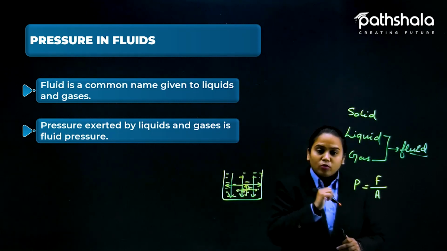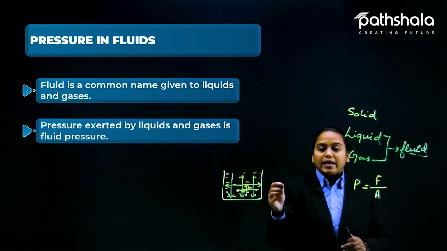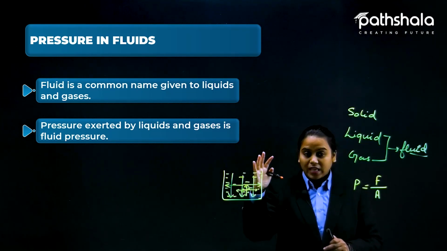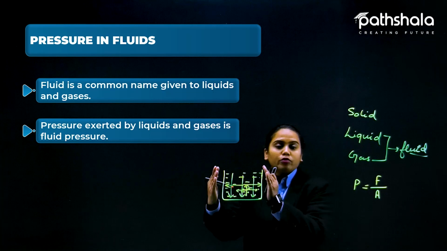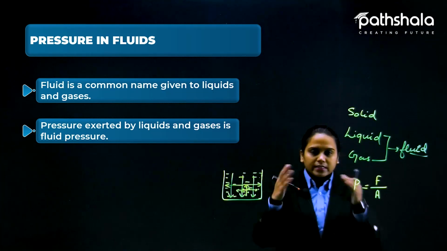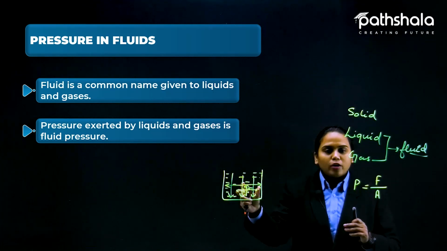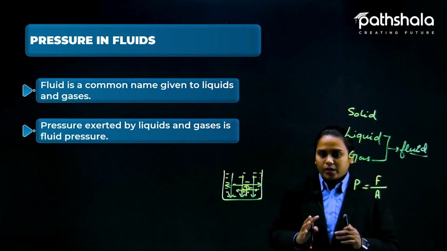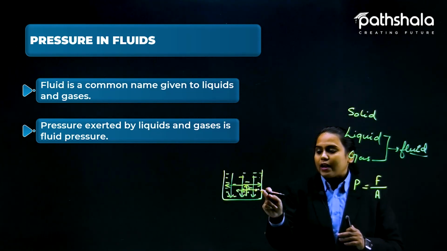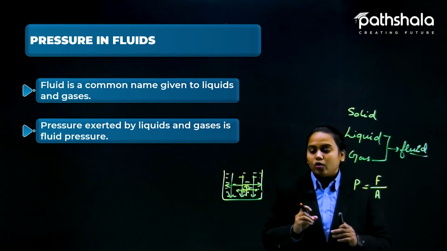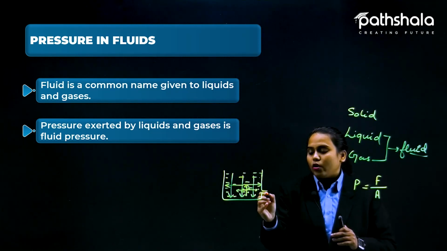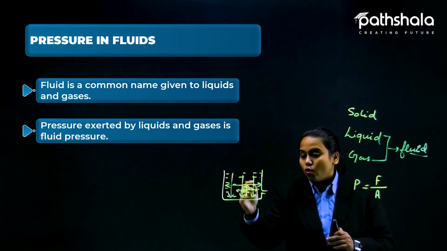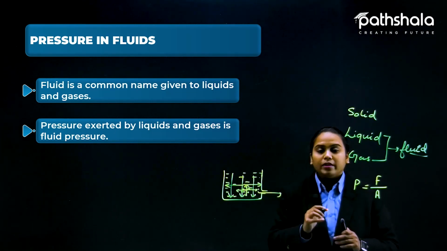One more example you can take with this. Let's suppose the force or pressure is not applicable on the walls of the container. Let's imagine that the water is not applying any pressure on the walls of the container, and if we make a hole here, now with great pressure, this whole liquid will move out from here.